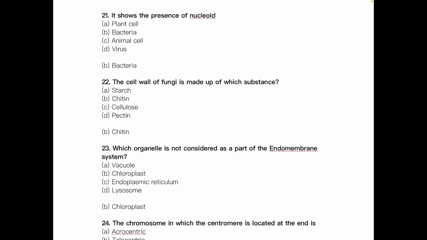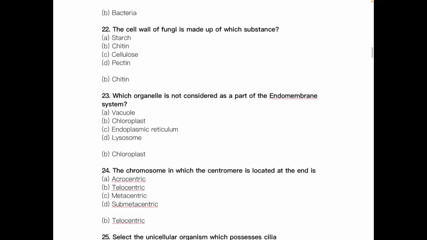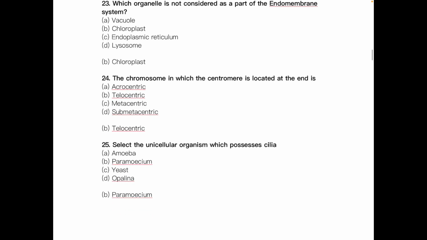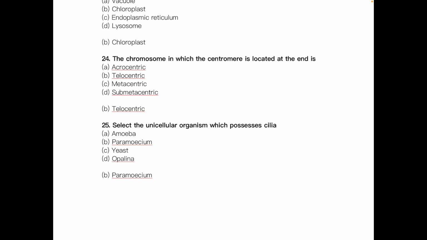The cell wall of fungi is made up of which substance? The answer is chitin. Which organelle is not considered as part of the endomembrane system? The answer is chloroplast. The chromosome in which the centromere is located at the end is called telocentric. Select the unicellular organism which possesses cilia. The answer is paramecium.